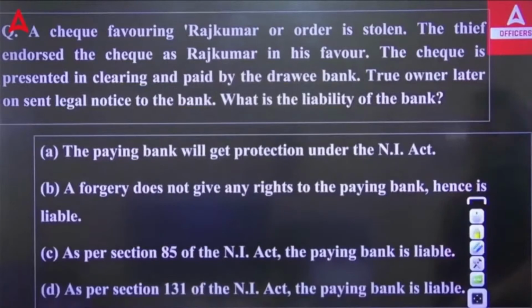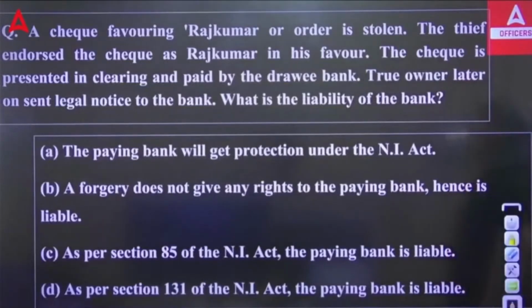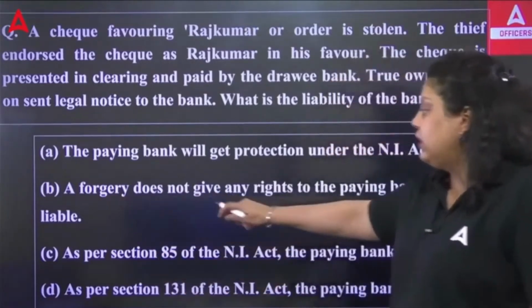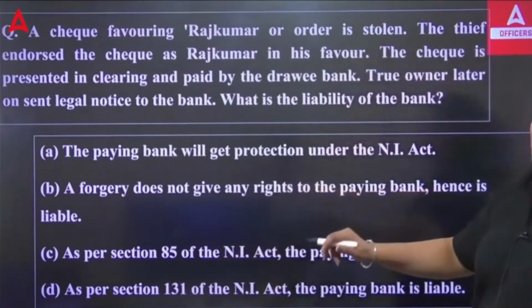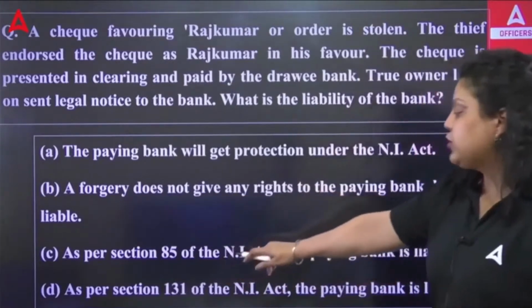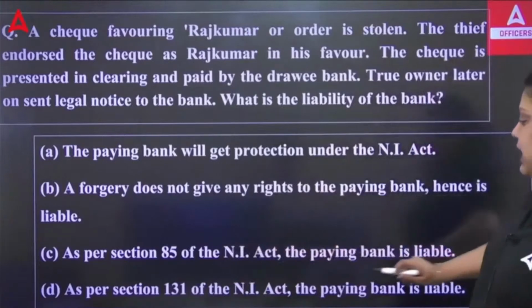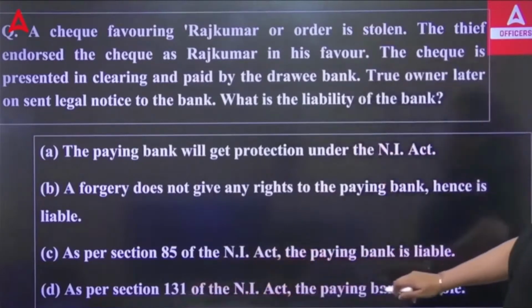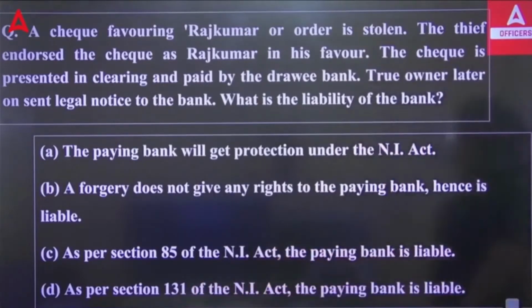The first option says the paying bank will get protection under the Negotiable Instrument Act. The second says a forgery does not give any rights to the paying bank, hence it is liable. The third says as per Section 85 of the NI Act, the paying bank is liable. The fourth says as per Section 131 of the Negotiable Instrument Act, the paying bank is liable.